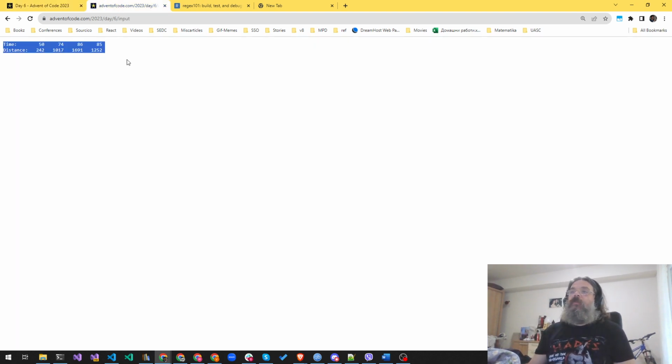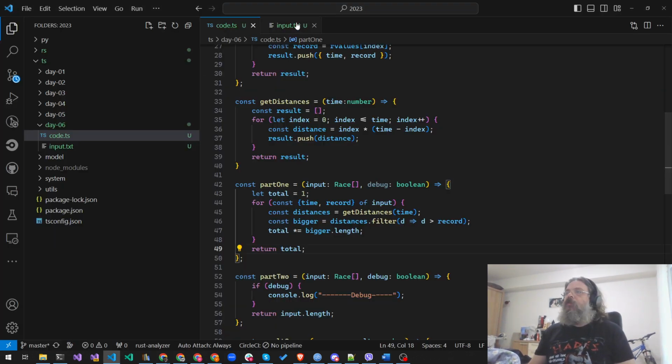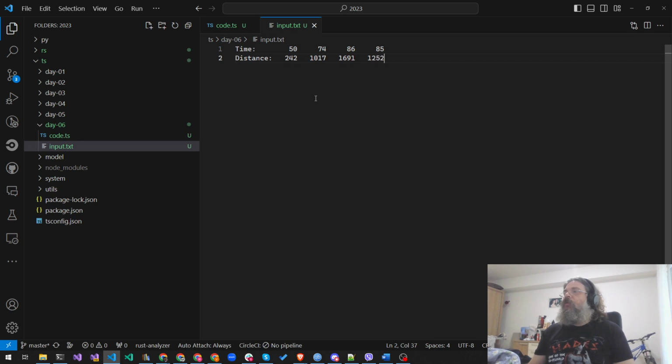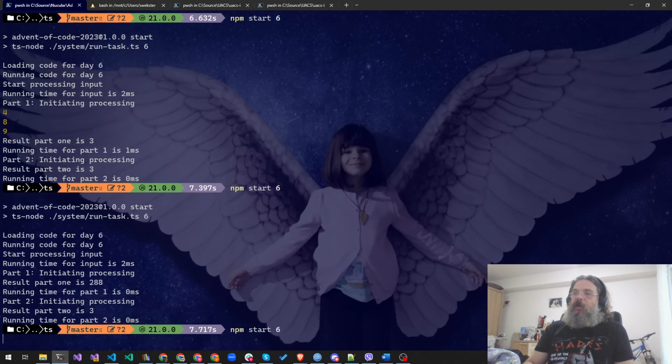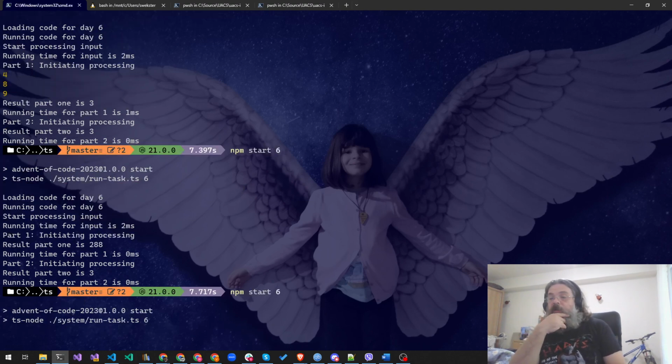So now we're gonna replace that input with a much more complicated input. It doesn't feel much more complicated, to be honest. And let's see if we get some other number, bigger number most likely.